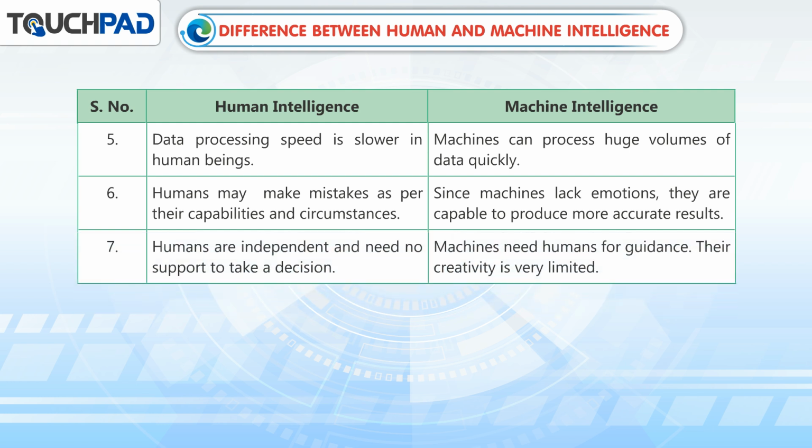7. Humans are independent and need no support to take action. Machines need humans for guidance. Their creativity is very limited.